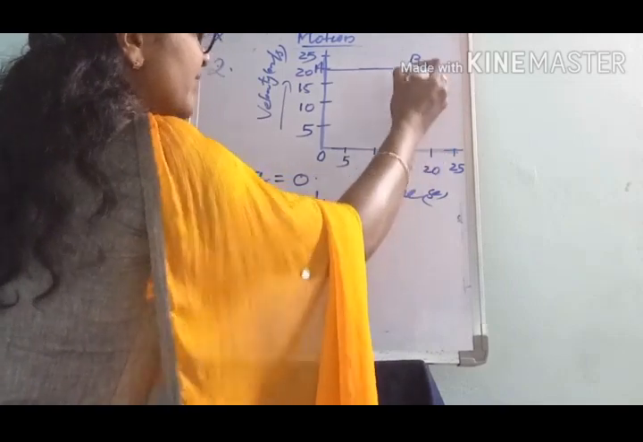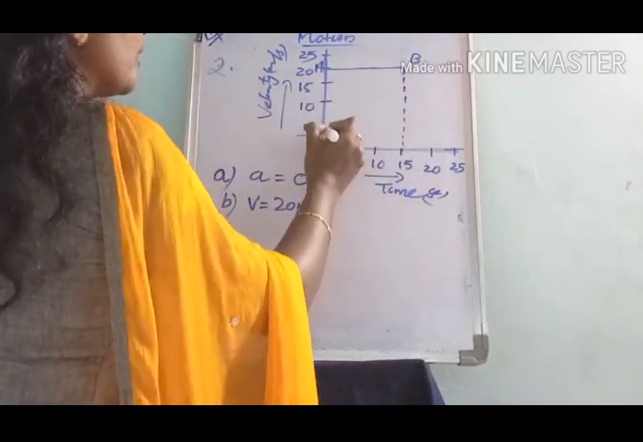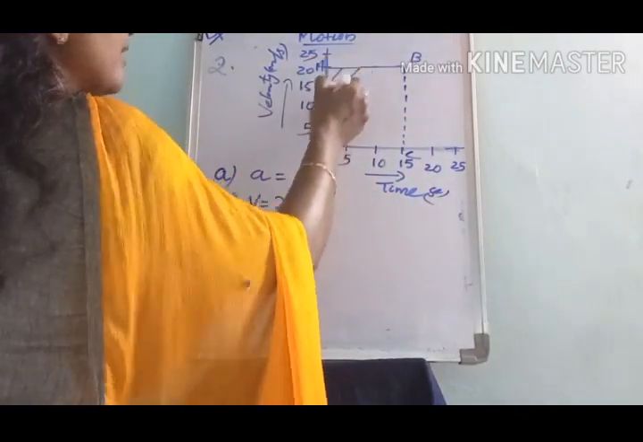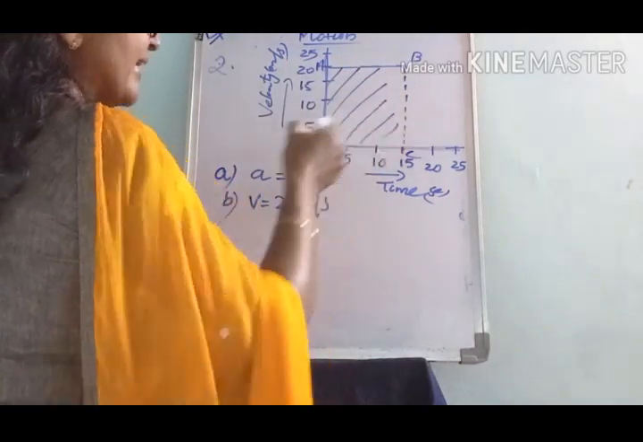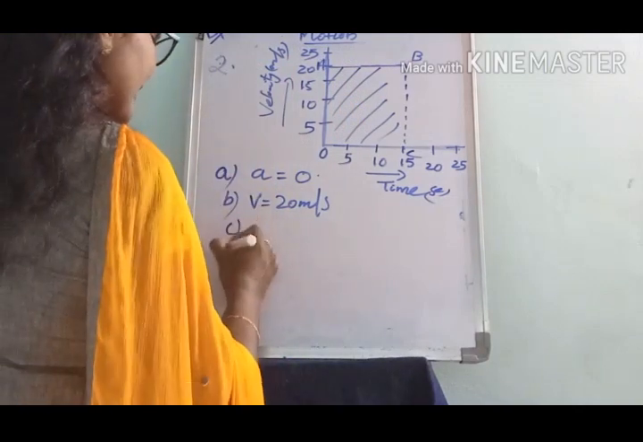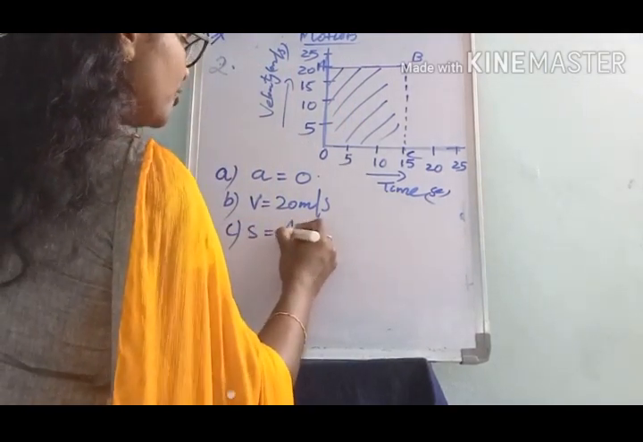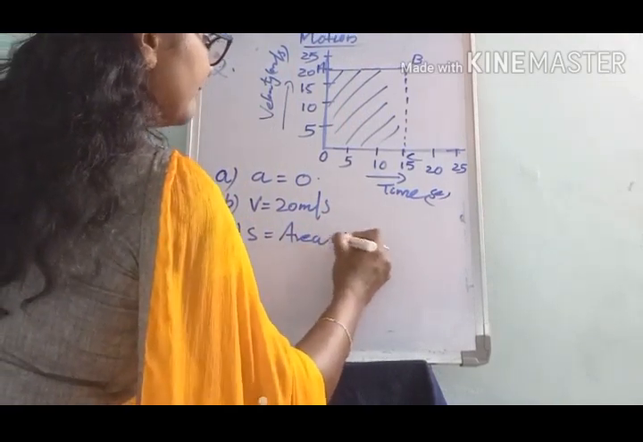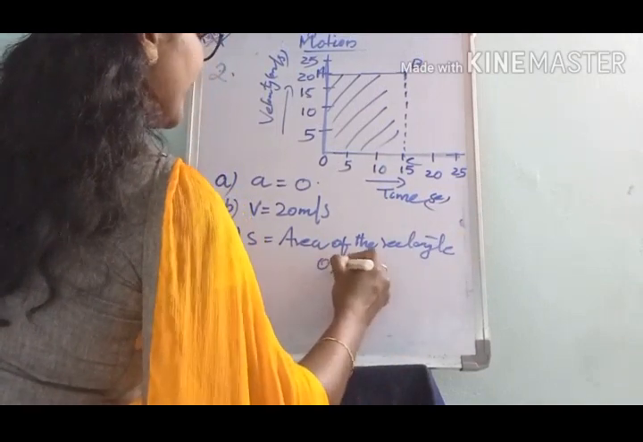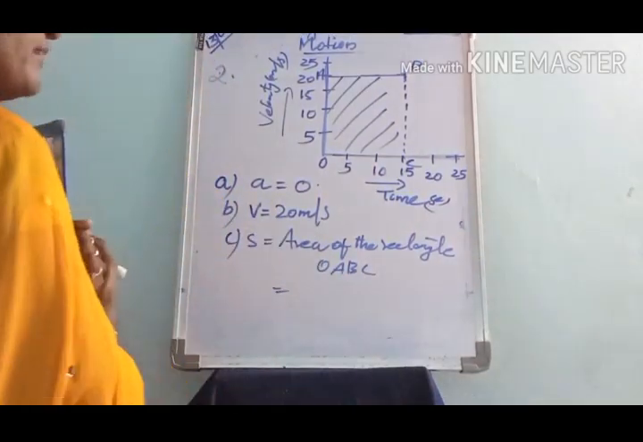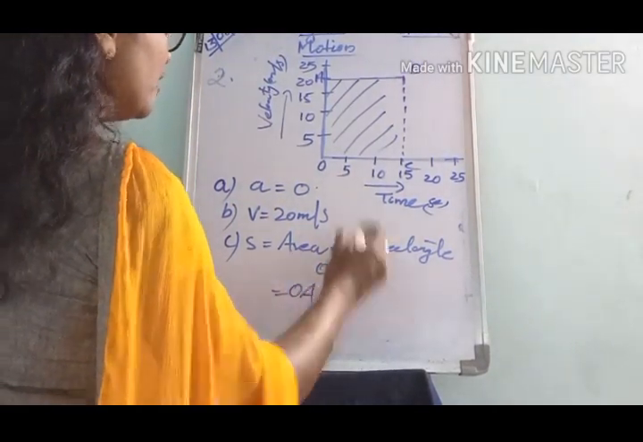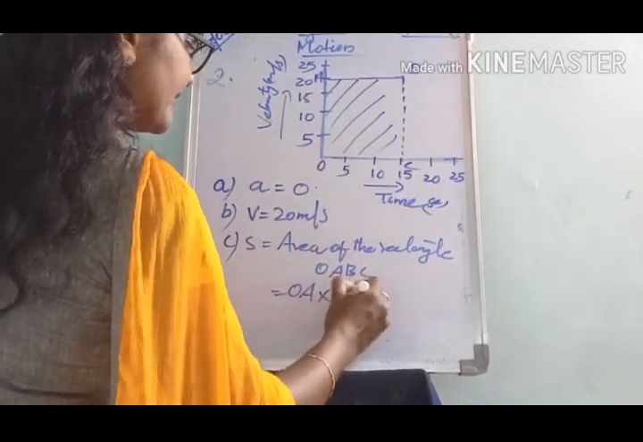Corresponding to 15 we can draw this line and we get OABC as a rectangle here. This is the area under the velocity time graph, and this area is equal to the distance traveled. So we can write the distance traveled S is equal to the area of the rectangle OABC. What is the area? OA into OC.